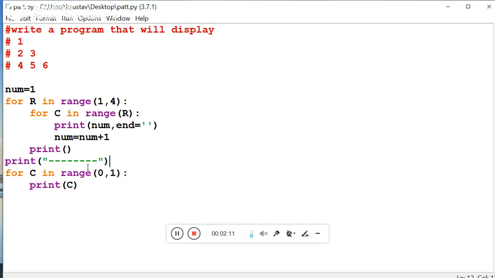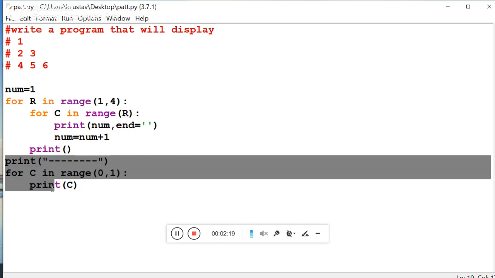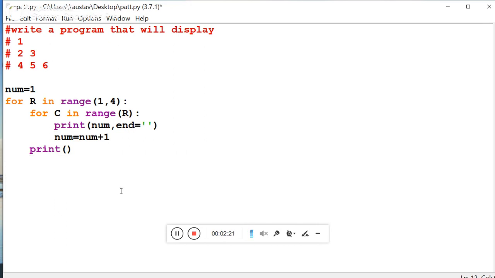Now if I make a little bit of change over here, suppose I erase these portions. Right now these portions are not required, you have understood this one. So I have erased this portion. Now I'm going to make some changes. Suppose I want to delete this one and I want to delete this one also. Now I have made some changes. See that one here, num was there, I have made it r.